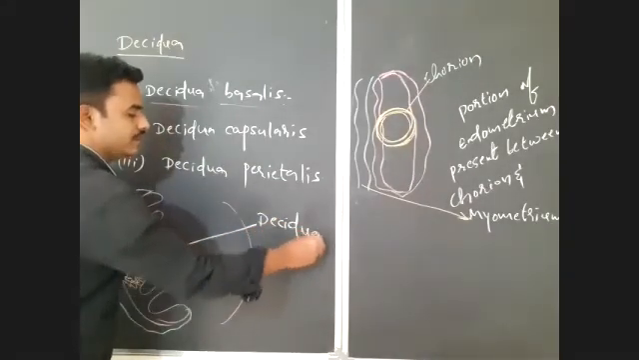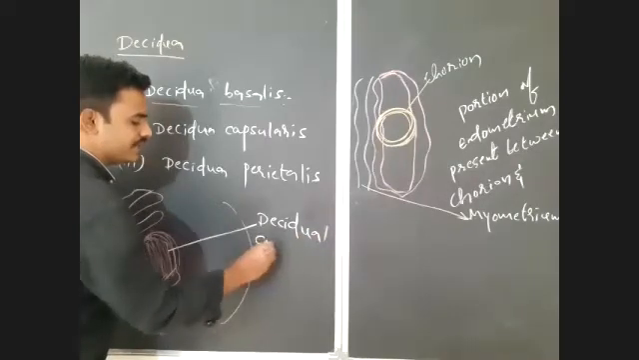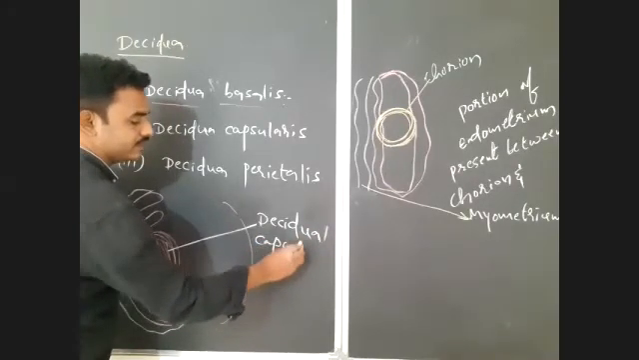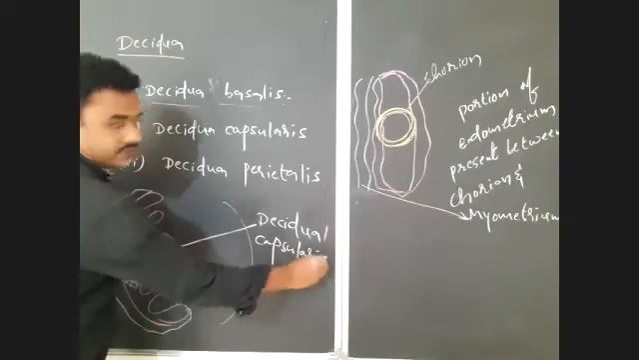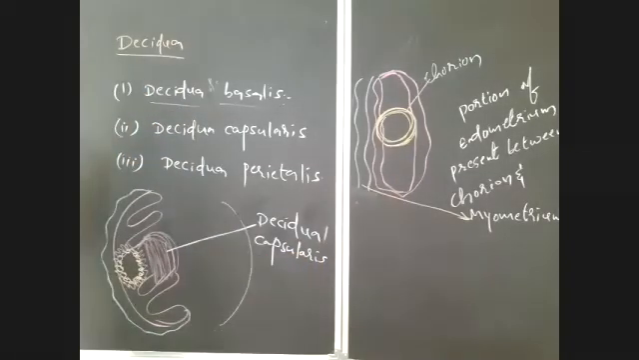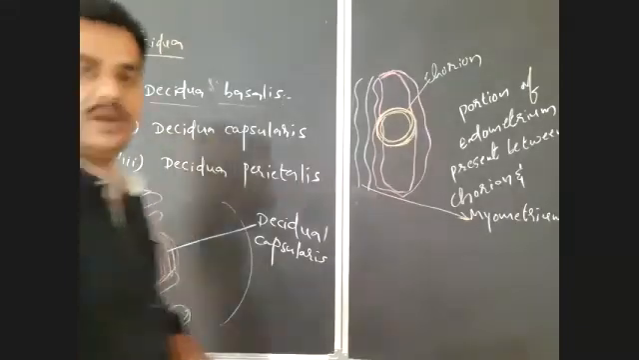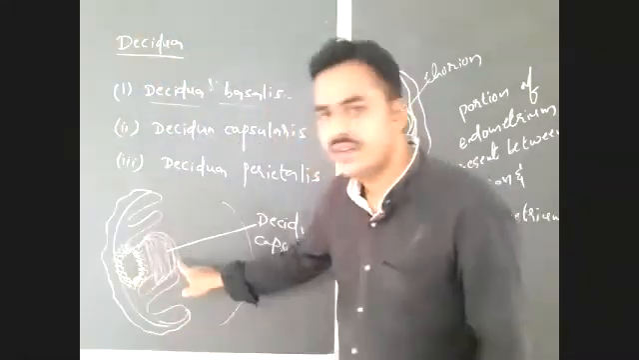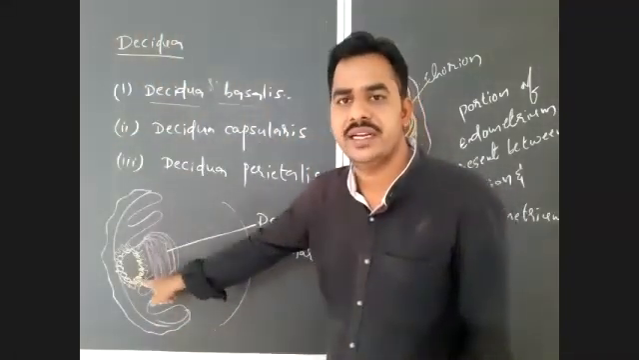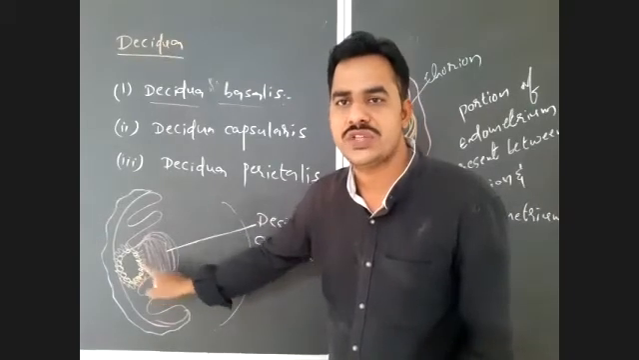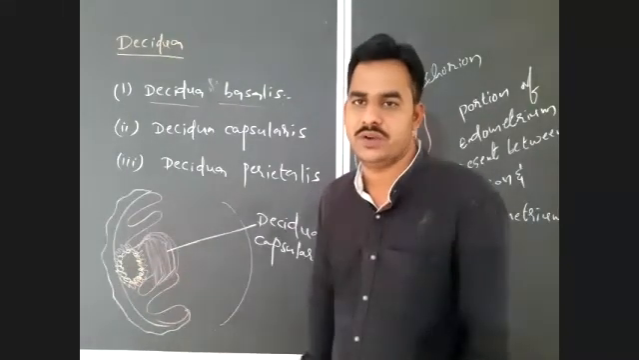So what is this? Deciduea capsularis. So what is Deciduea capsularis here? It is actually the portion of endometrium that covers the blastocyst in the form of a capsule. The portion of endometrium that covers blastocyst in the form of a capsule, that you have to notice.